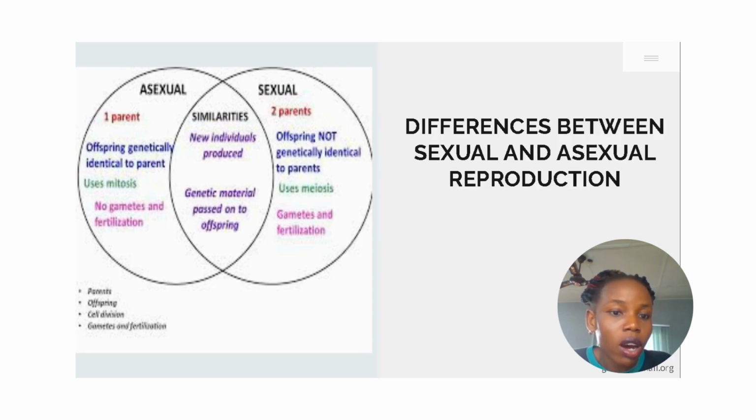Now, another one is that there are no gametes and no fertilization in asexual reproduction. There's no fusion of gametes. Since there's no sperm and no egg, there's no fusion of gametes and no fertilization. But in sexual reproduction, gametes are involved. There is a need for the two gametes to fuse in order for a zygote to be formed. So there's fusion of gametes and fertilization happens in sexual reproduction.